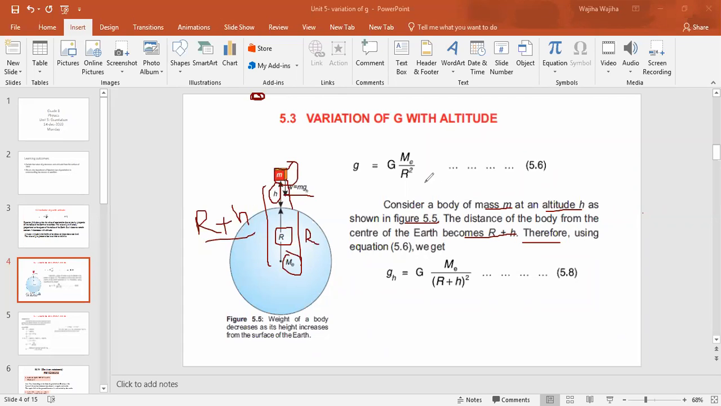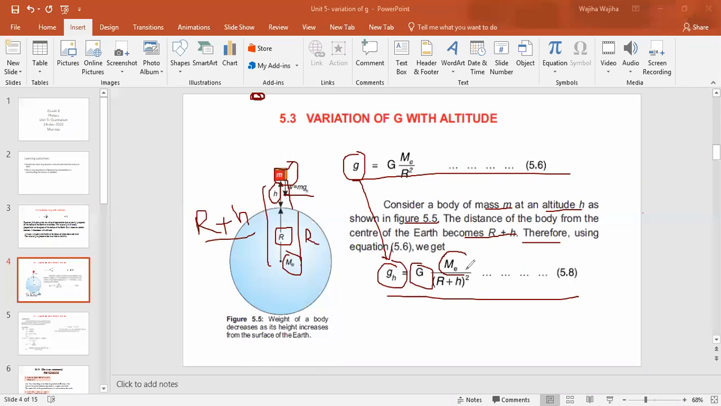So if you see equation 5.6, which is g equals capital G Me by R squared, if we put the total distance over here, the equation will be like this. First of all, g will be substituted as gh, because gh is the gravity of the object at some height. G is a universal constant, so it will remain the same. And this mass Me is the mass of the Earth, which also remains the same. But here the value of R will change because the object is at some height, and we have to write the total distance, so it will be R plus h whole squared. All right.